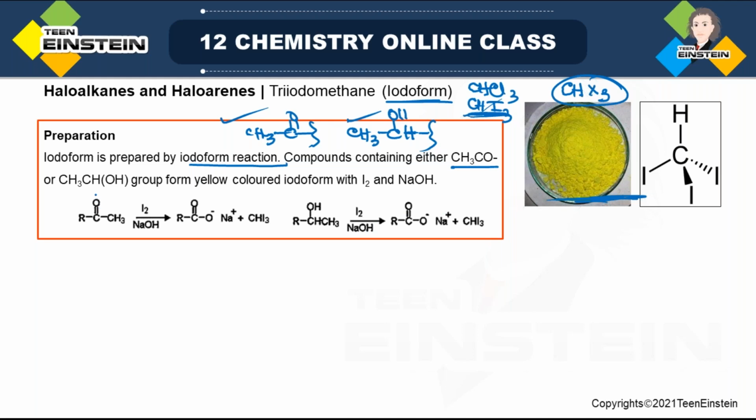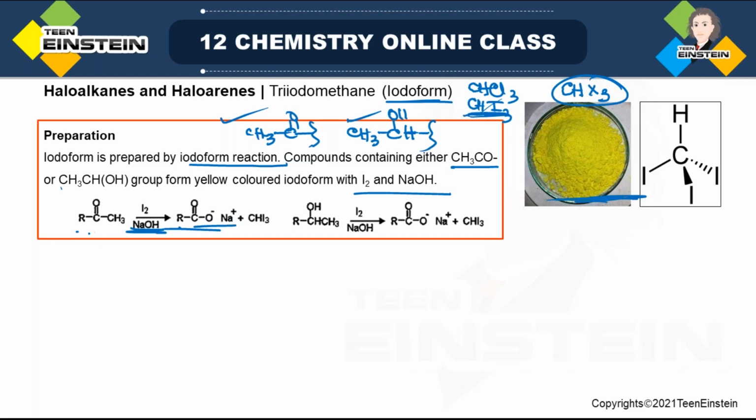Take a compound containing either a CH3CO or CH3CHOH group as the starting material. The reagent you are using is basic condition, NaOH, and obviously iodine, because after all you are making iodoform. So this is the reagent. The general structure is given as RCOCH3. What you get is the sodium salt of the carboxylic acid, RCOONa. As the medium is basic, that is NaOH is present, the carboxylic acid will not remain in the form RCOOH. It will remain in sodium salt form. That is why it is written in this way.